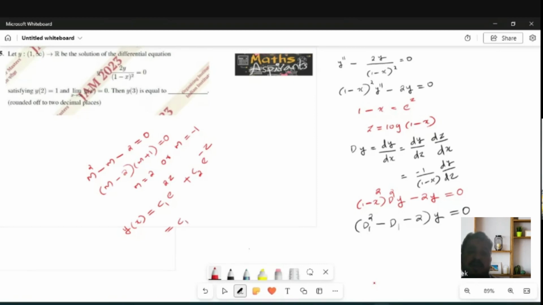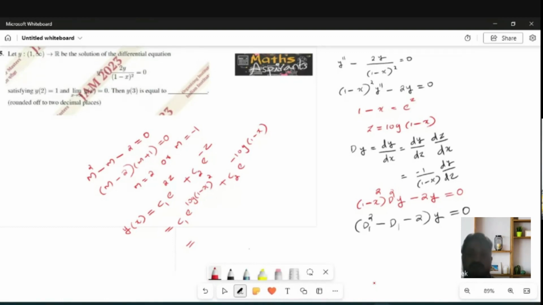So c1 e raised to log of 1 minus x, whole square, plus c2 e raised to minus log of 1 minus x. e raised to log x is x.